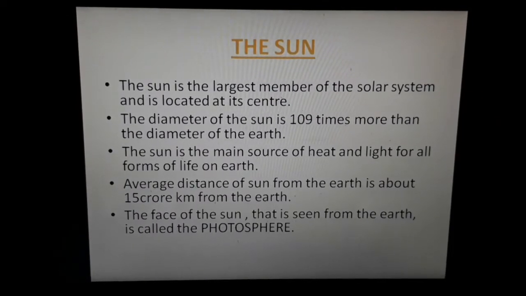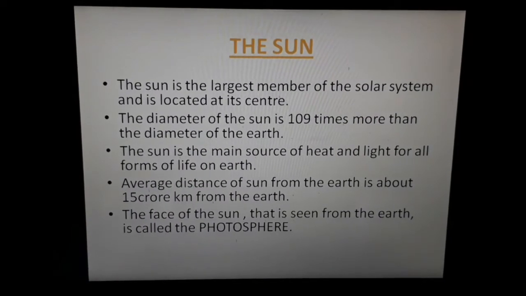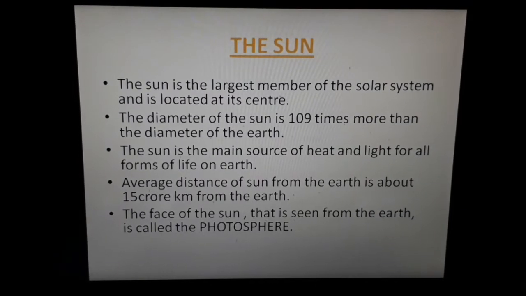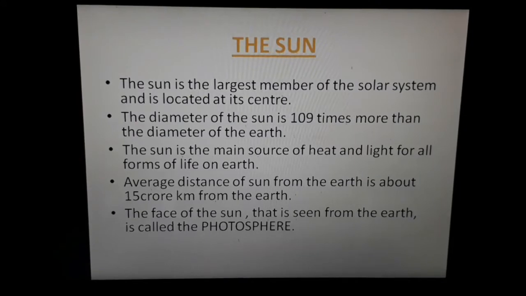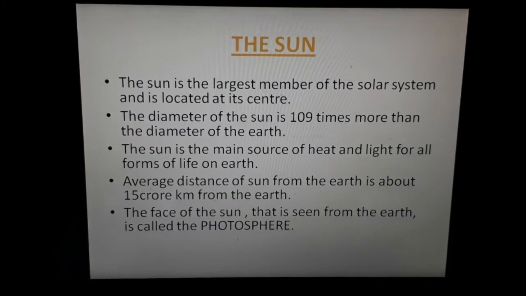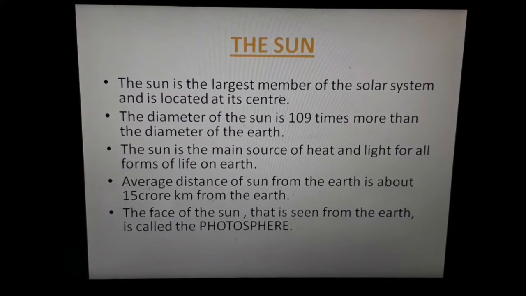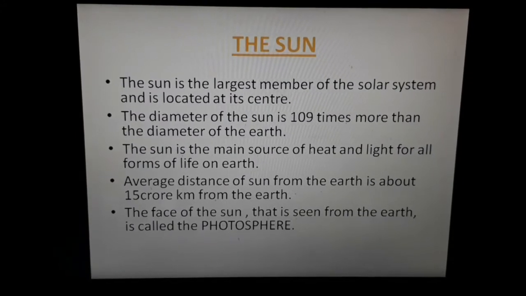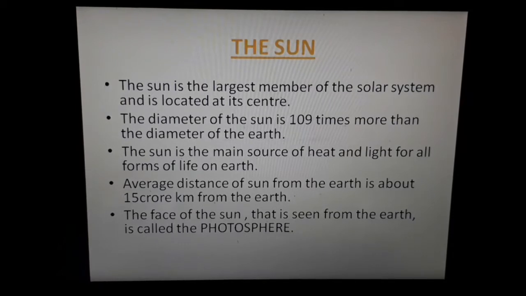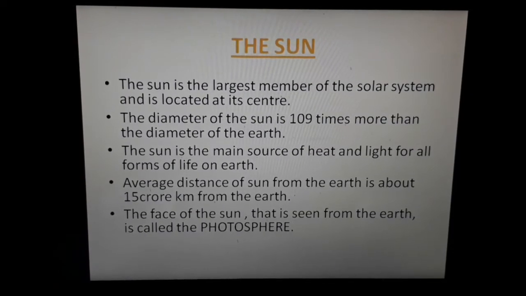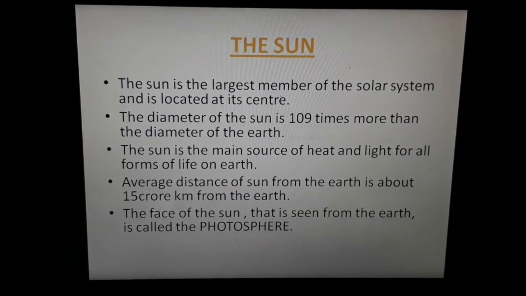Now the sun is also a star just like many other stars you can see in the night sky, but the sun is very far away from us, almost 93 million miles away. That is why it looks so small to us. The sun itself makes up more than 99% of the mass of the solar system.